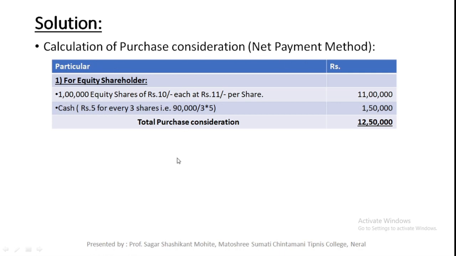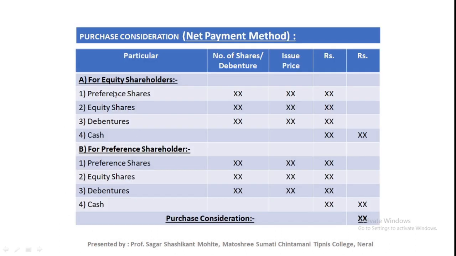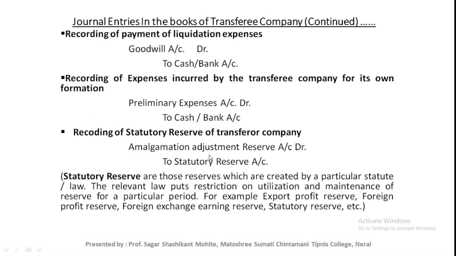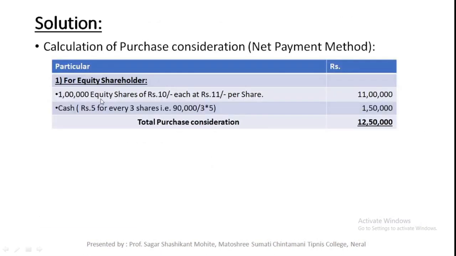For the net payment method calculation, you have already seen that format. There are two shareholders, that means equity shareholders and preference shareholders. In the current problem there is no preference shareholder, that's why this portion is missing. We don't need to prepare this portion. For the equity shareholder, the new company may give preference shares, equity shares, debentures or cash, but in the current problem the new company has given only equity shares and cash.